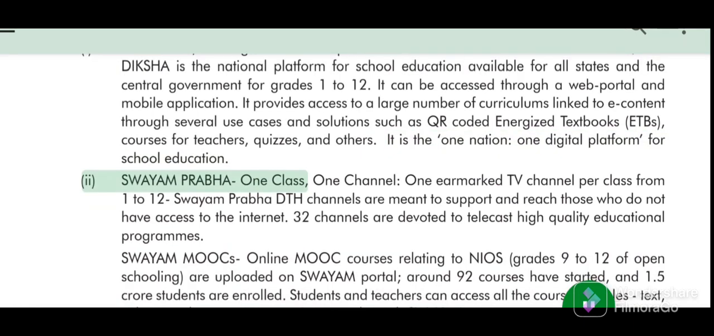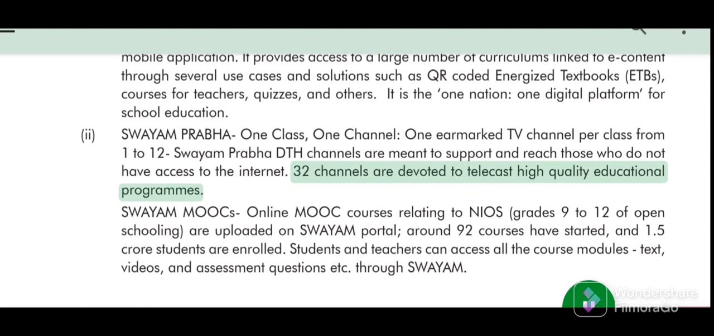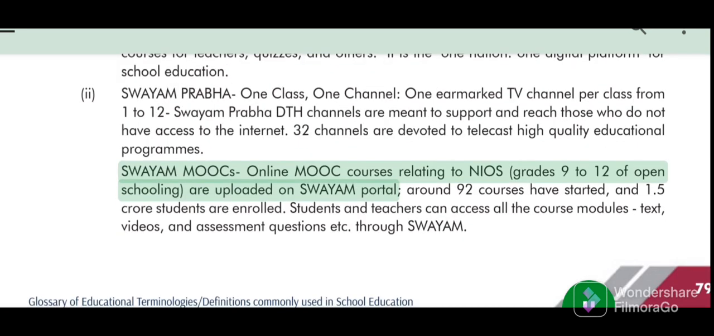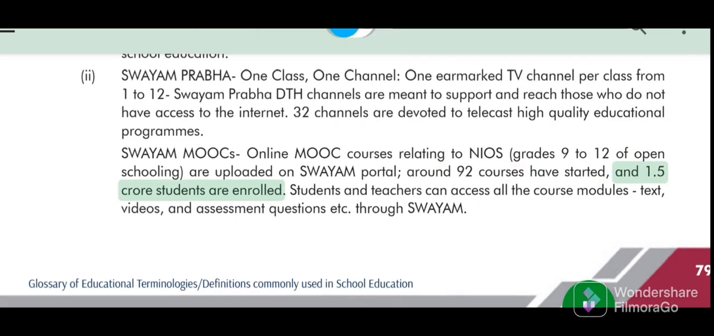Swayam Prabha, One Class, One Channel, one earmarked TV channel per class from 1 to 12. Swayam Prabha DTH channels are meant to support and reach those who do not have access to the internet. 32 channels are devoted to telecast high-quality educational programs. Swayam MOOCs: online MOOC courses relating to NIOS grades 9 to 12 of Open Schooling are uploaded on the Swayam portal. Around 92 courses have started, and 1.5 crore students are enrolled.